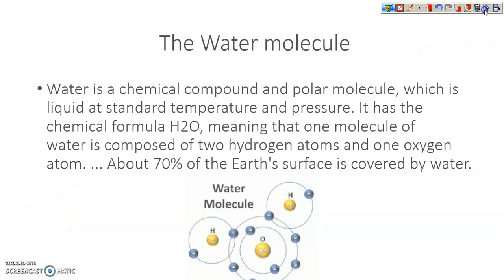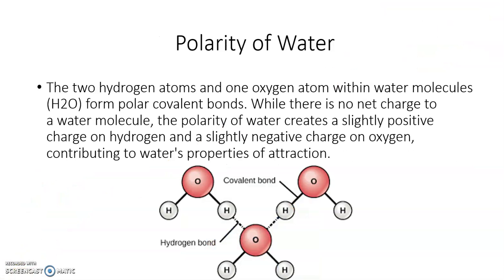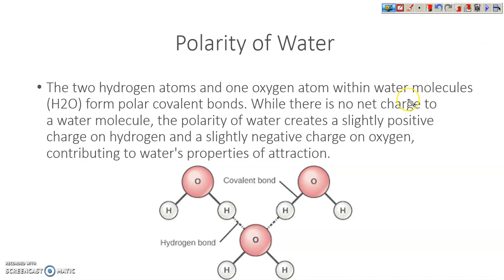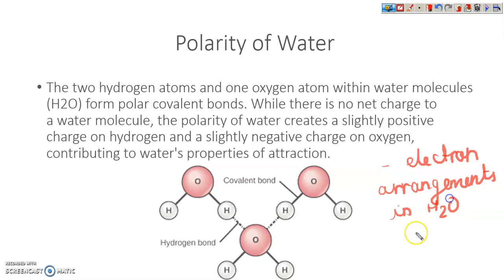Moving on to our next part. Now we will look at the polarity of water. Polarity of water is because of the electron arrangements in the water molecule. I will write water as H2O molecule. You all know that the symbol of water is H2O. Polarity allows water to form hydrogen bonds with one another and other polar substances.